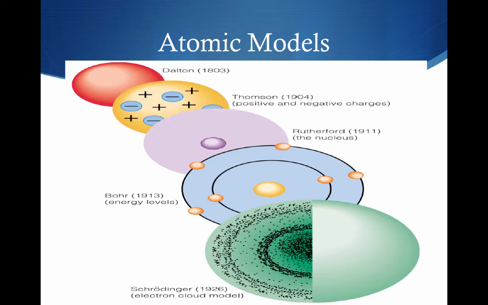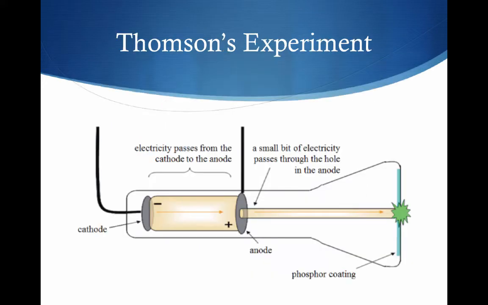And then Dalton was one of the first, but we also have Thomson, who came around in 1904, and he is attributed with discovering electrons. And then we have Rutherford, who came around in 1911, and he is attributed with discovering the nucleus. And then we have Bohr, who took the idea of electrons and tried to put them into energy levels so that we can understand those better. And then now we also have Schrodinger, who came up with the electron cloud model.